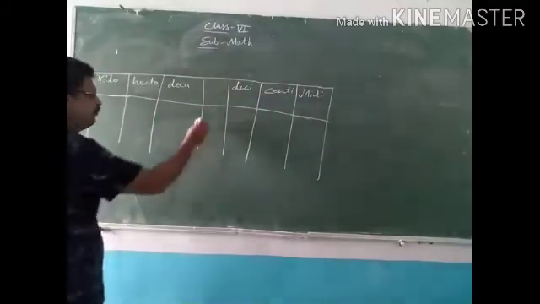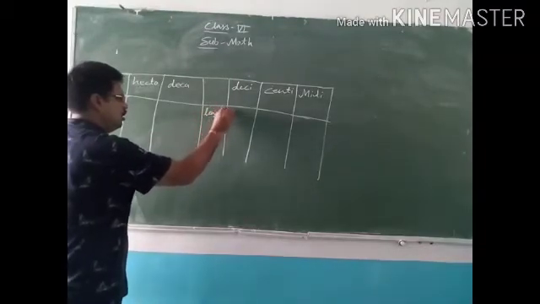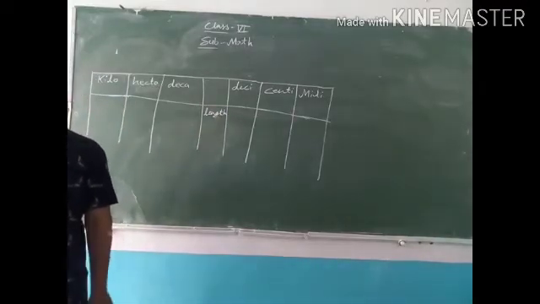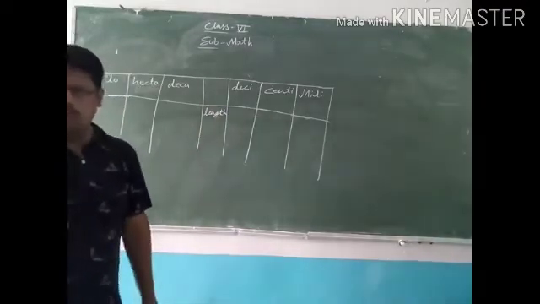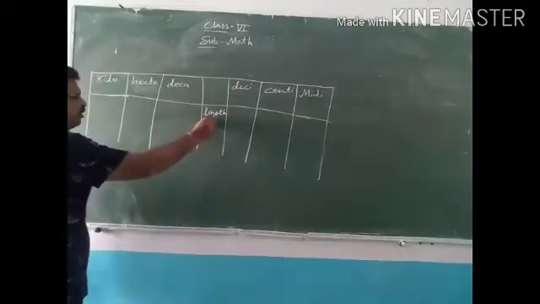Now look at here. Measurement unit of length. We measure the unit of length in terms of meter, centimeter. So the basic unit is meter.